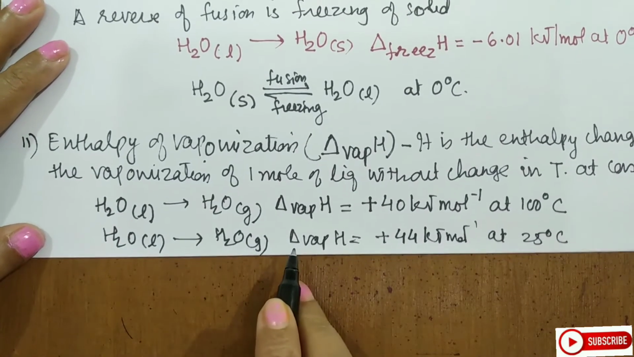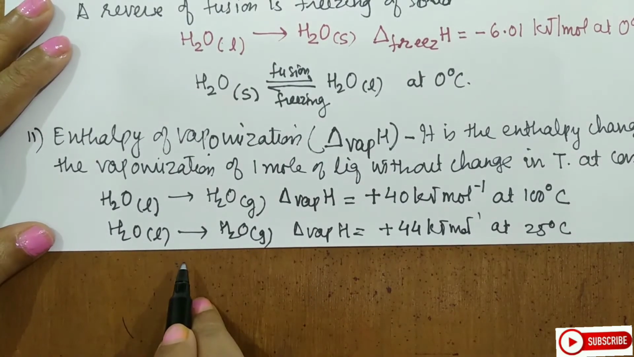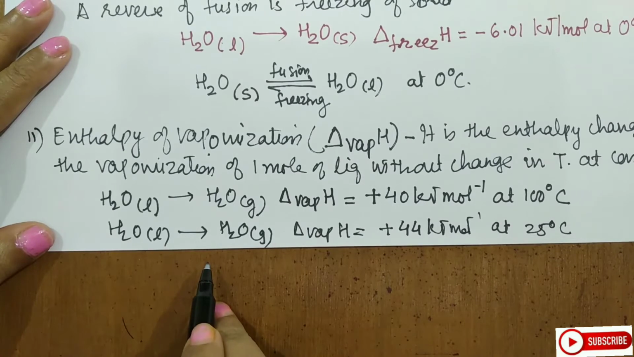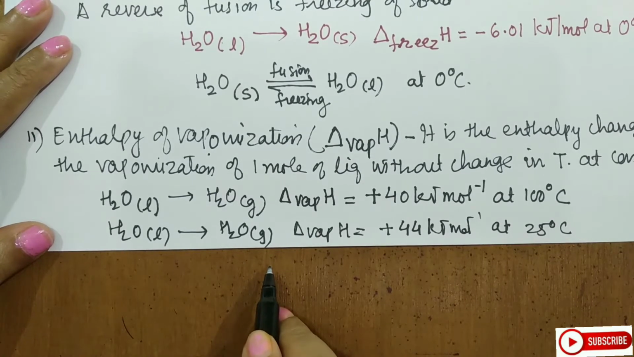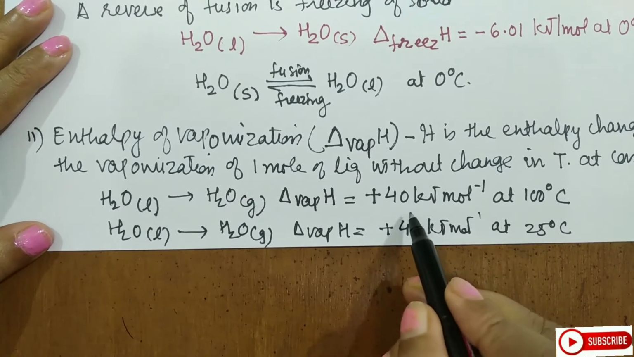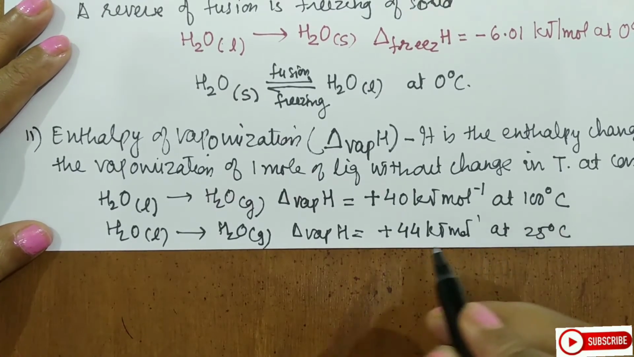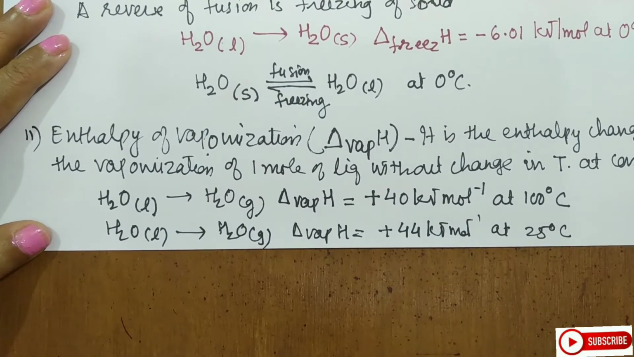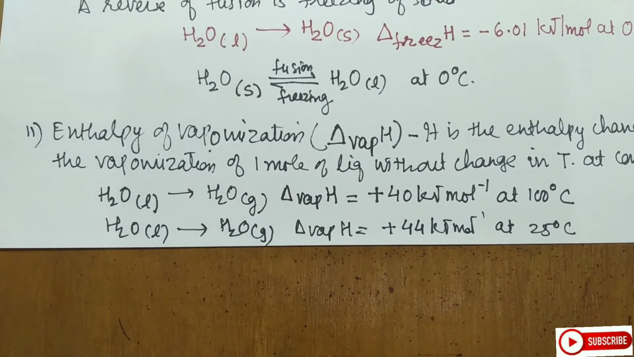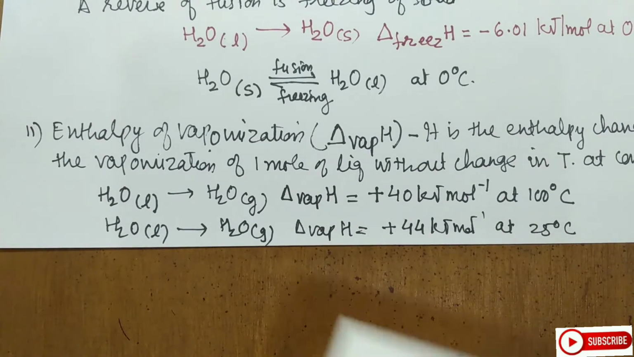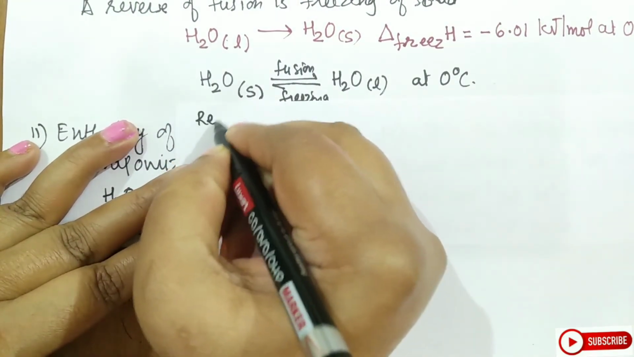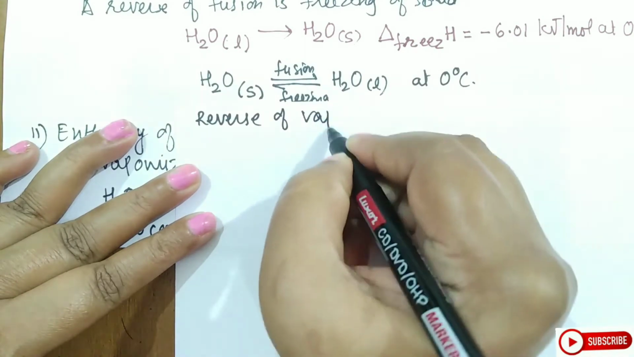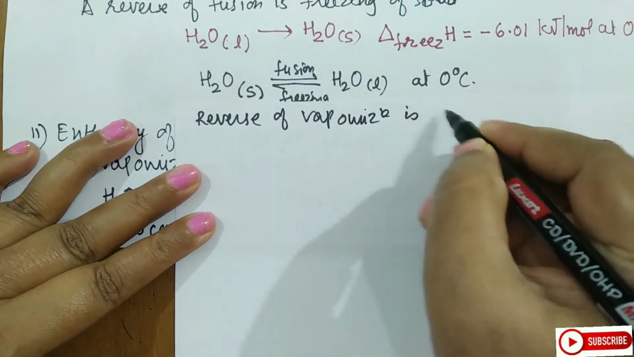How will you read this particular equation? When 1 mole of water is vaporized at 1 atmospheric pressure, the enthalpy change, or the amount of energy required, is plus 40 kJ at 100 degrees Celsius or plus 44 kJ at 25 degrees Celsius at constant pressure. So this is how you will read this. Now if I want to see the reverse reaction, what will be the reverse of vaporization? It will be condensation. So the reverse of vaporization is condensation.